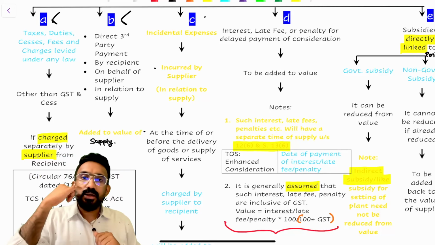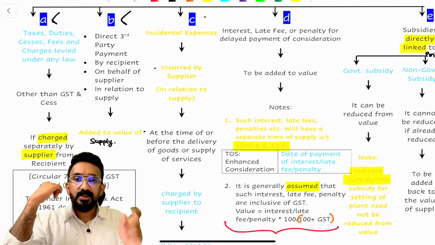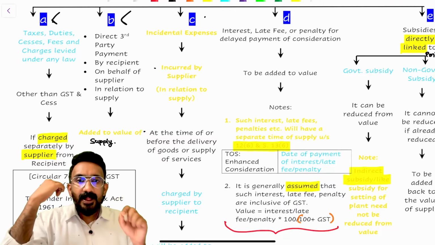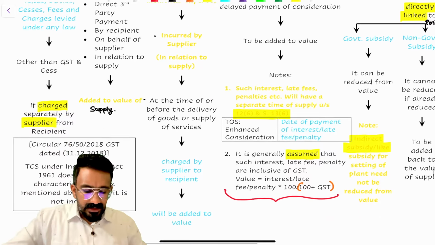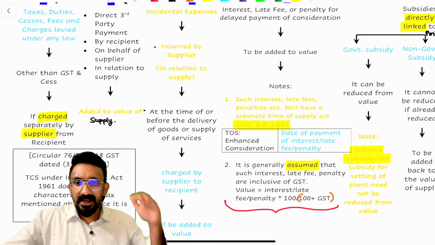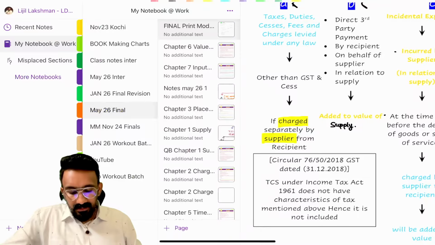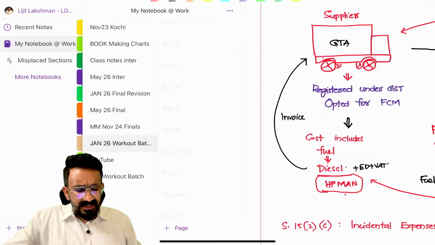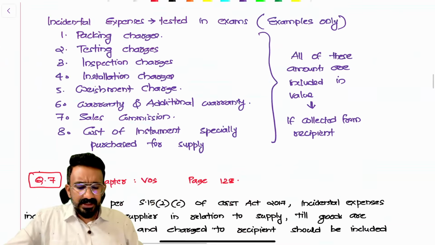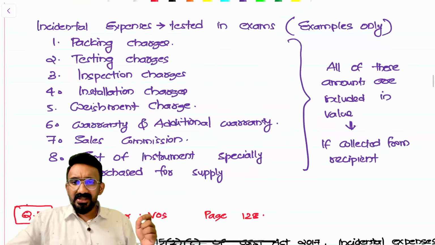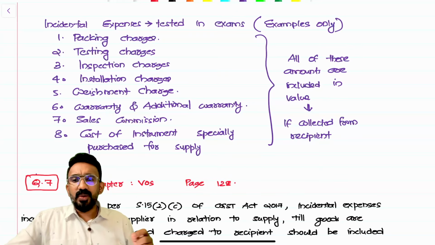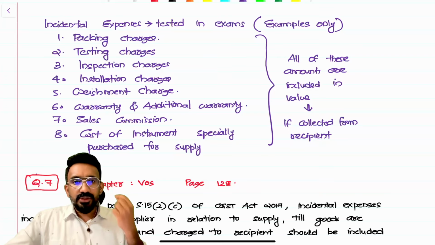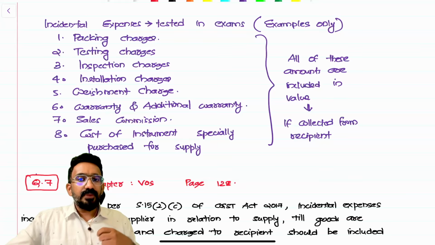Now, if you look at clause C, it says incidental expenses incurred by the supplier in relation to supply, at the time of or before the delivery of goods or supply of service, and charged by the supplier to the recipient, will be added to the value. Generally, there are so many expenditures, and they show them in the bill separately. I have a bunch of examples listed, which are generally tested in the exam. Examples are like this: packing charges, testing charges, inspection charges, installation charges, weighment charges, warranty, additional warranty, sales commission, cost of instruments specially purchased by the supplier.